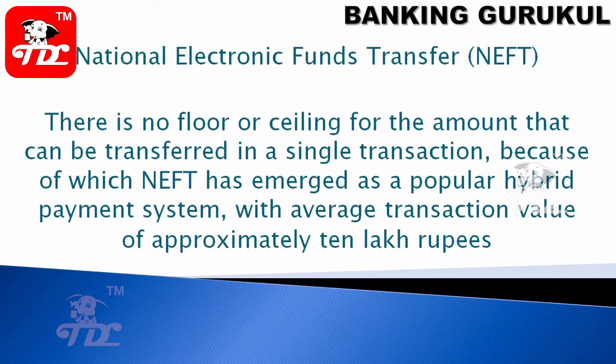In NEFT, there is no floor or ceiling for the amount that can be transferred in a single transaction. So it is 2 rupees minimum transaction. If you take RTGS, it is 2 lakhs, because of which NEFT has emerged as a popular hybrid payment system. In RTGS the minimum amount is 2 lakhs, while in NEFT there is no minimum transaction amount, it is 2 rupees. So it becomes popular. If you want to do small token amounts, you can use NEFT, with an average transaction value of approximately 10 lakh rupees. Okay, so NEFT has become popular.